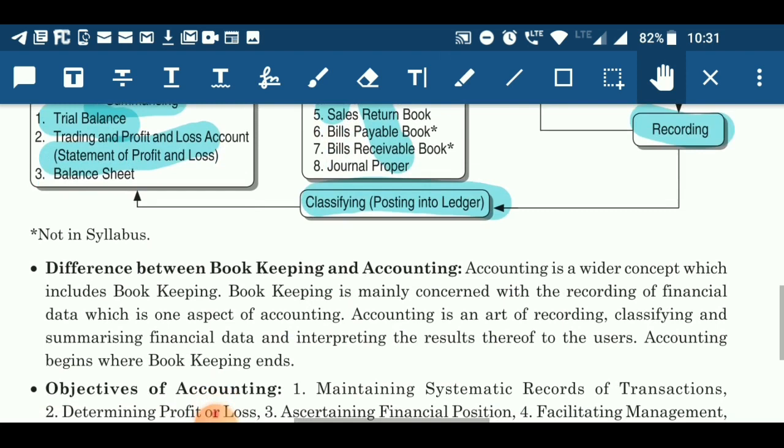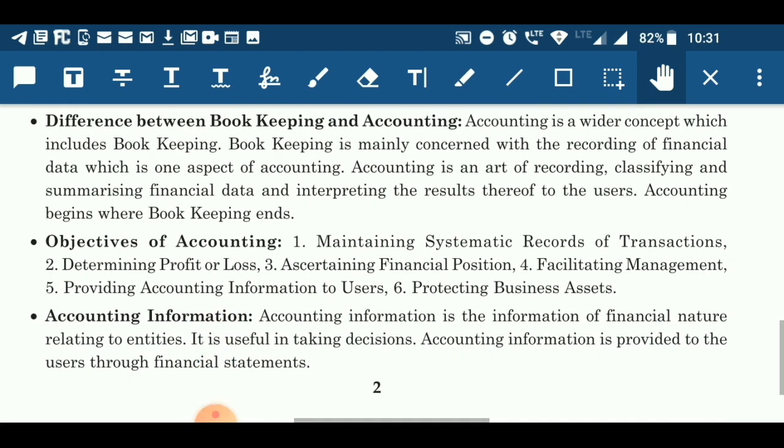Now, after knowing accounting is a process, we will look at the difference between bookkeeping and accounting. You should know that accounting starts from where bookkeeping ends, or we can say bookkeeping provides the base for accounting. Therefore, accounting is a wider concept which includes bookkeeping.